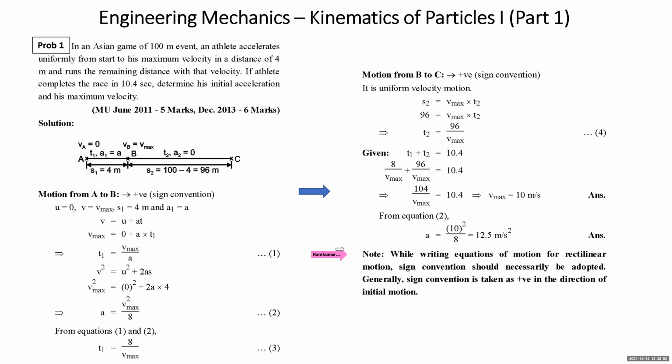Here, students, I have written a note. What note I have written? It's very important when you are solving the problem of rectilinear motion at constant acceleration. You need to adopt the sign convention. Sign convention should be adopted and it should be taken as positive in the direction in which motion initially starts, or direction of initial motion.